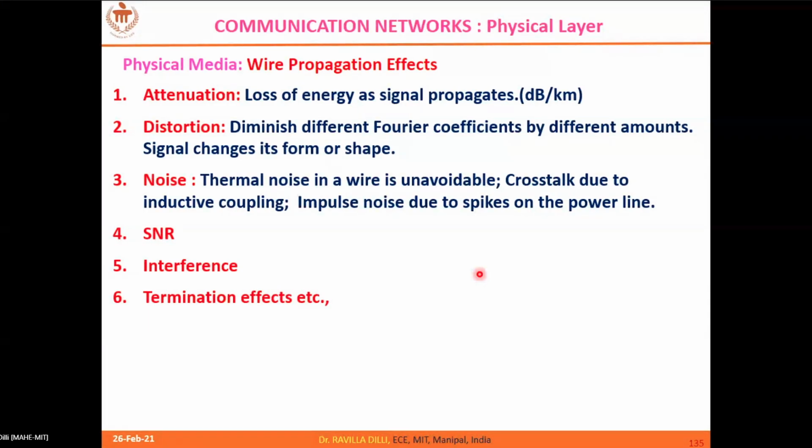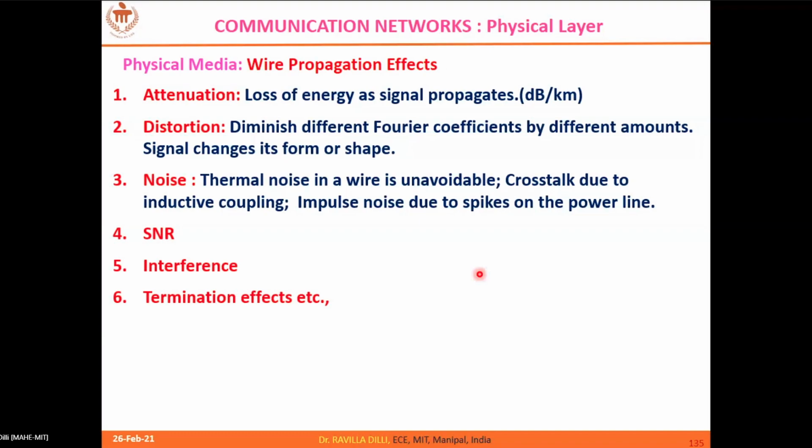Similarly, distortion: the Fourier coefficients of the signal deviate from their original values. After traveling a certain distance, the signal shape gets changed and deviates from its original shape. That is exactly called distortion.